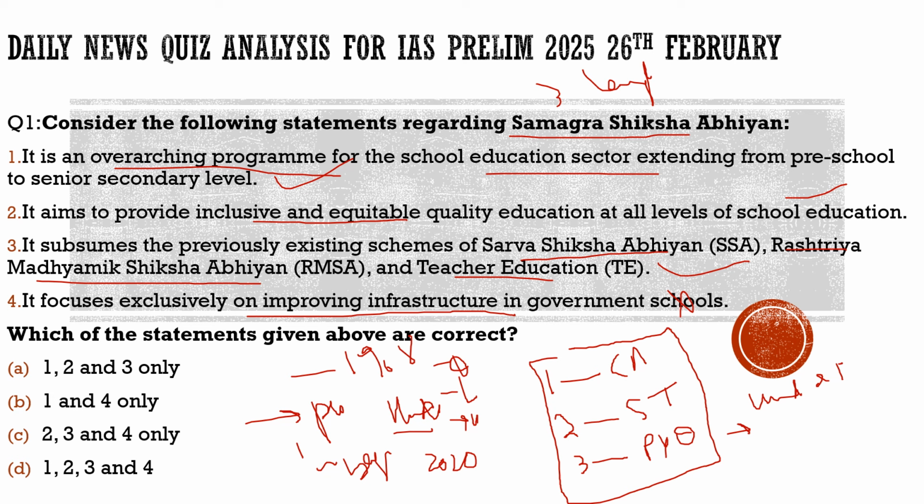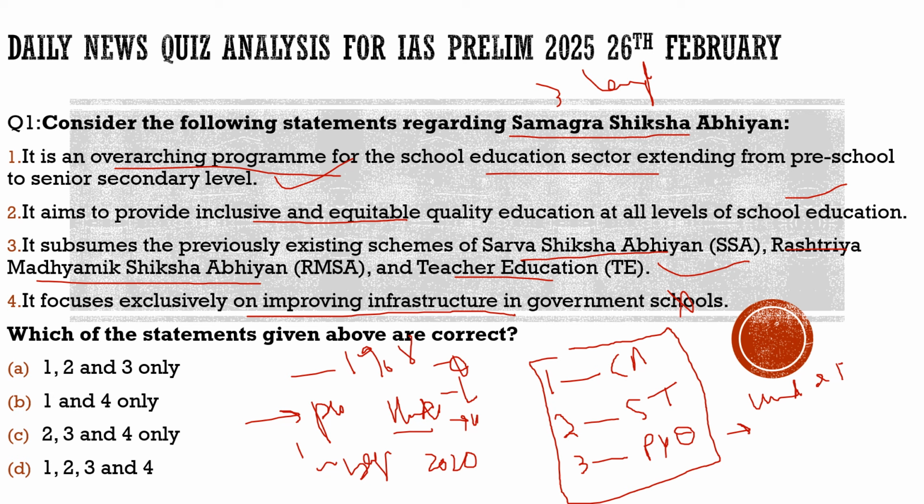But here the Tamil Nadu government is accusing that they are not getting the funds in the Samagra Shiksha Abhiyan from the central government because the Tamil Nadu government is not ready to go for the three language policy. They are still stuck on the two language policy. They have not adopted the three language policy, and the central government is trying to force them by stopping the funds in these schemes. That is the allegation, and this is the whole concept of it. I hope you had understood it. If there is any confusion, please do write in the comments.